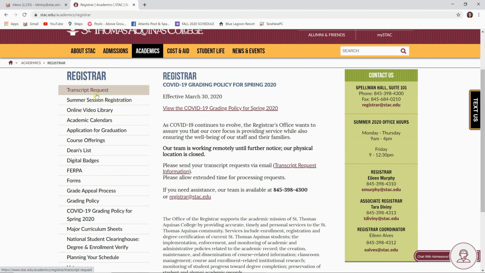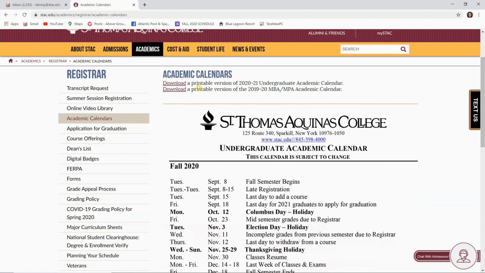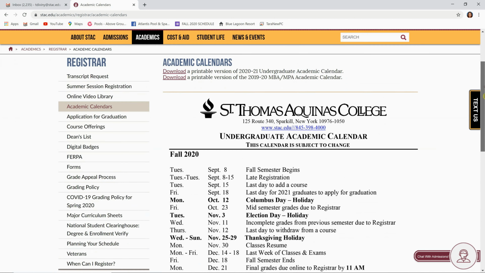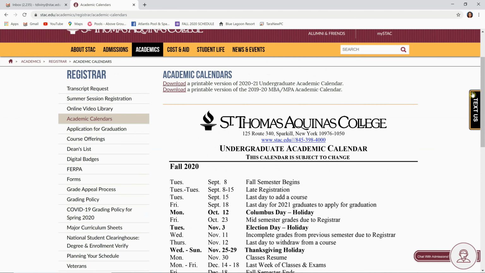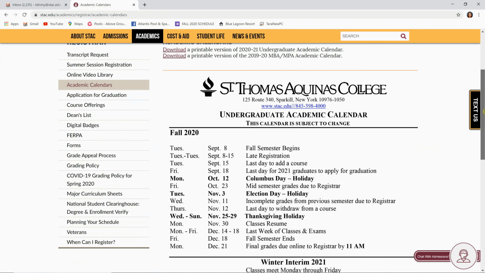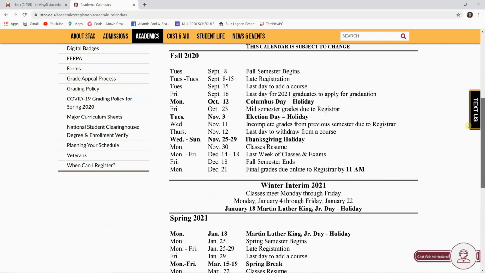The other thing that is really important for all students to know and to view are the academic calendars. So I'm going to go here to the fourth tab down and select academic calendars. On this page, at the top, there's a printable version of the 2021 undergraduate academic calendar that you can download and print for yourself. If you scroll down, we also have the image so you can see that right away. So this is the fall 2020 to spring 21 academic calendar, and it lists all the important dates that you should know.